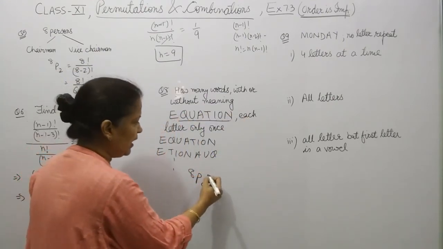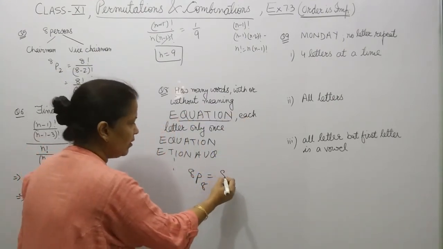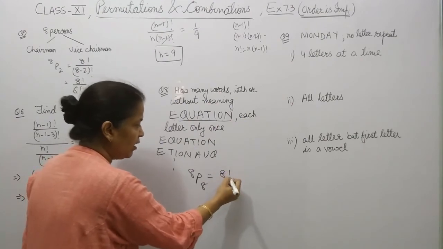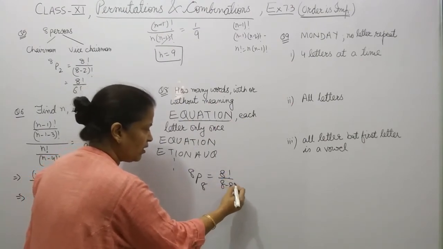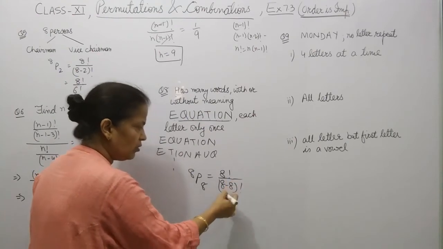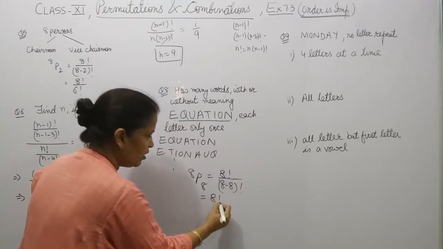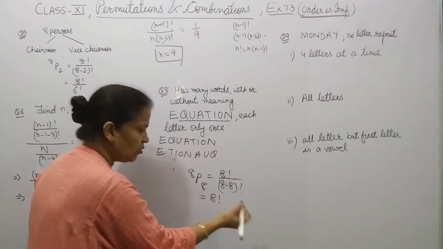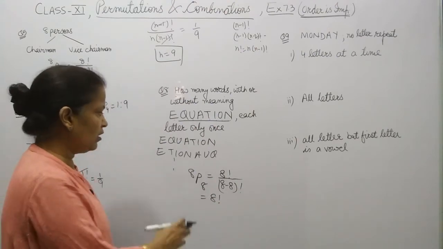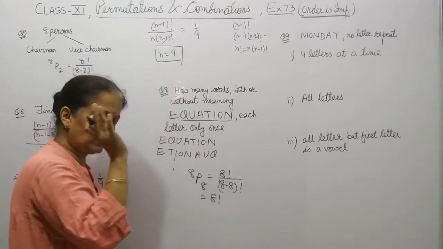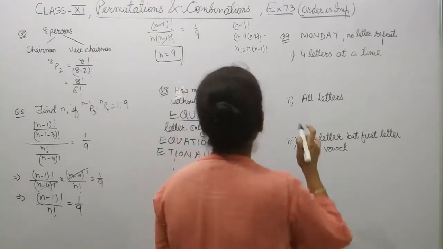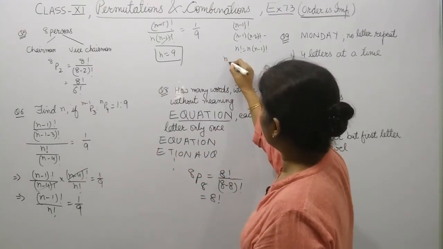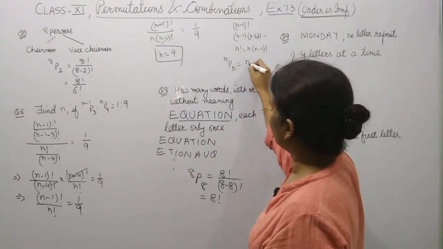Okay, so 8P8, what should it be? 8 factorial upon 8 minus 8 factorial. So this is 0 factorial. 0 factorial is 1. So it will be 8 factorial. So you can write it directly also as 8 factorial. Why? Because nPn equals n factorial.